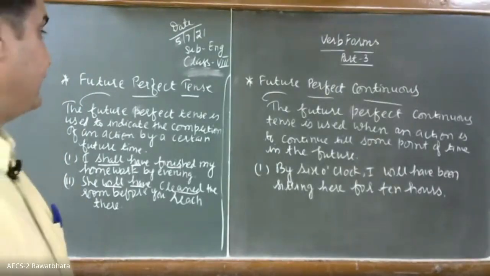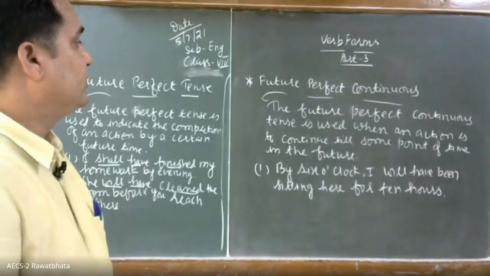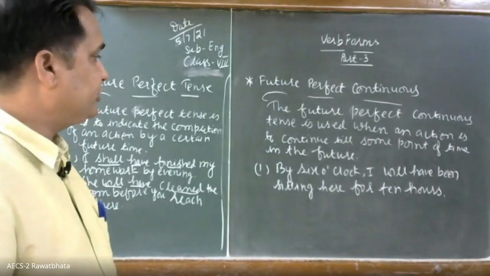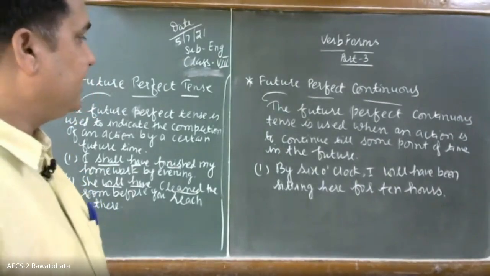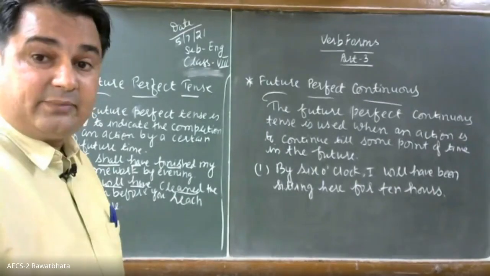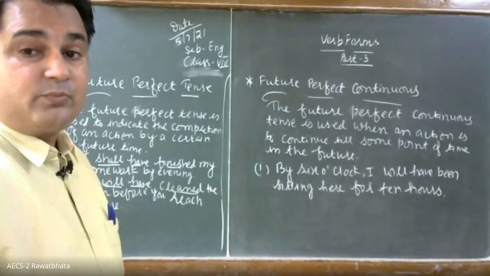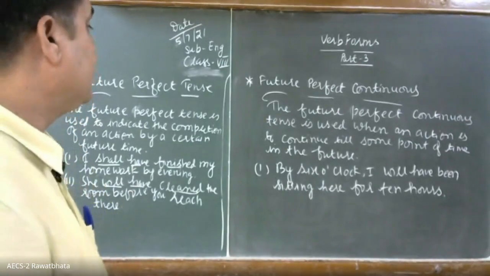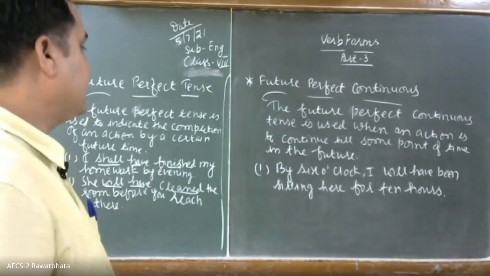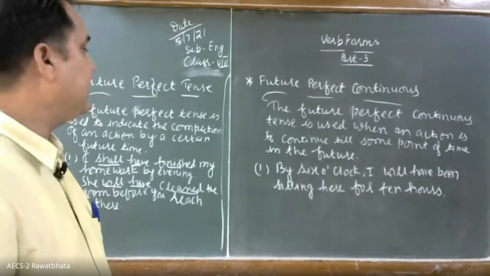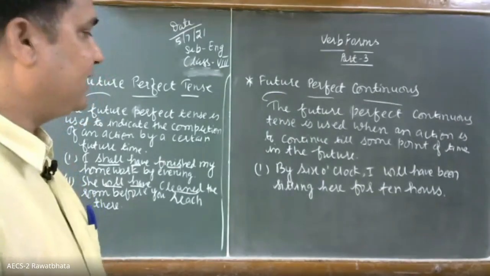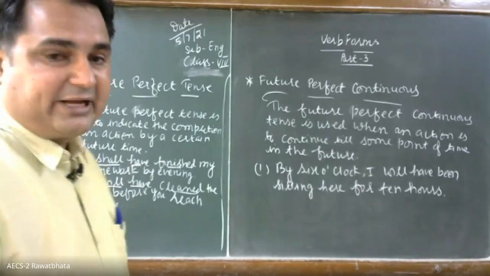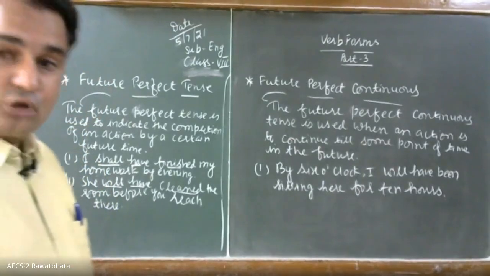So the future perfect continuous tense is used when an action is to continue till some point of time in the future. It will remain in continuity till some point of time there in the future. So what is that point of time? By 6 o'clock, I will have been sitting here for 10 hours. So that point of time is by 6 o'clock.